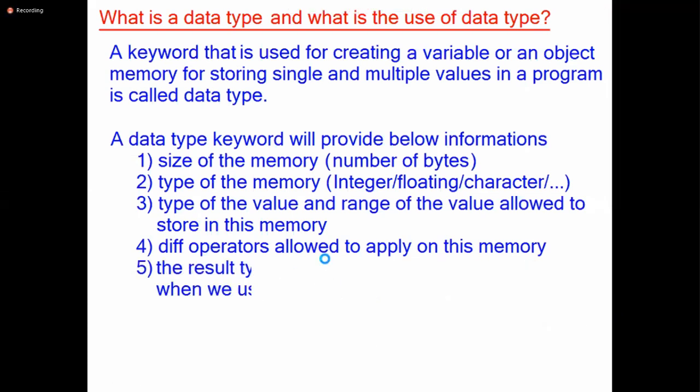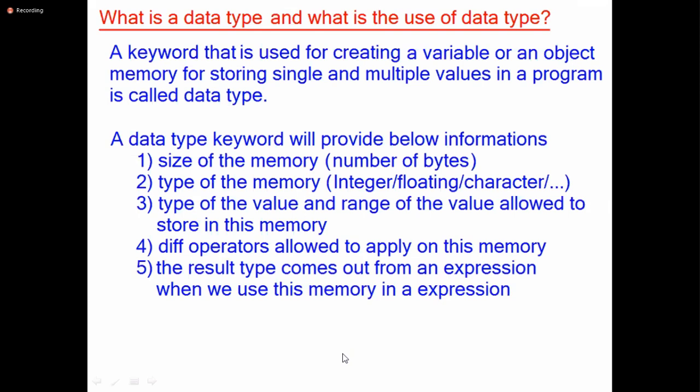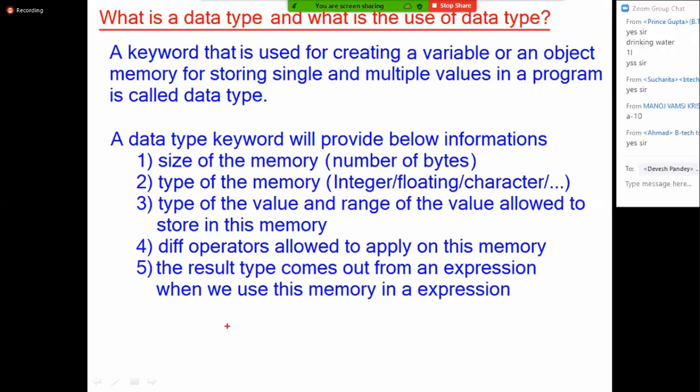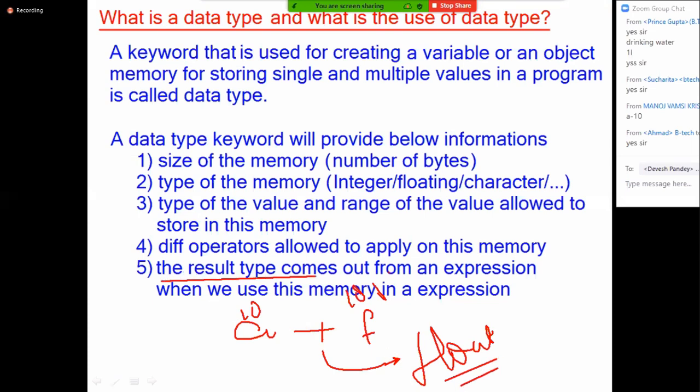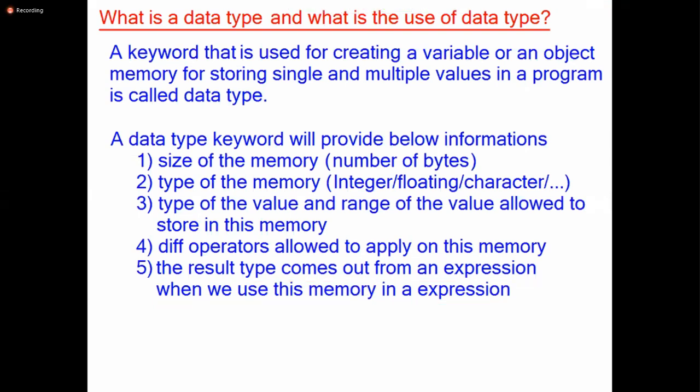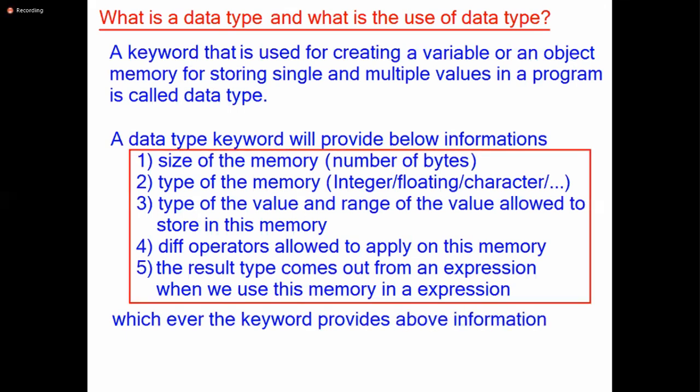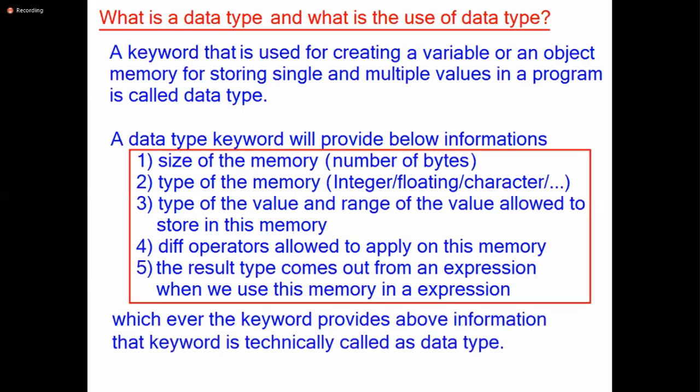Data type only. Then next, what is the result that comes out from an expression? For example, I'm writing an integer variable plus a float variable. If you add 10 plus 10.5, what type of result will come out? Float type value, float type result will come. So the result type comes out from an expression when we use this memory in an expression. Whichever keyword provides the above information, that keyword is technically called a data type.